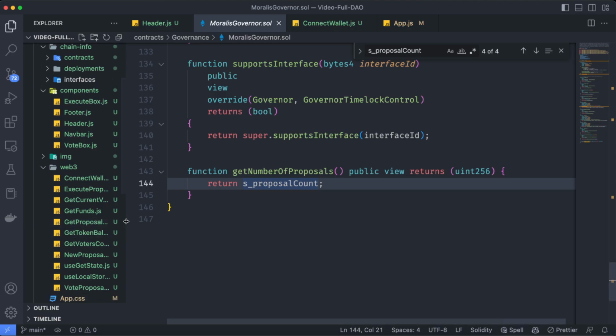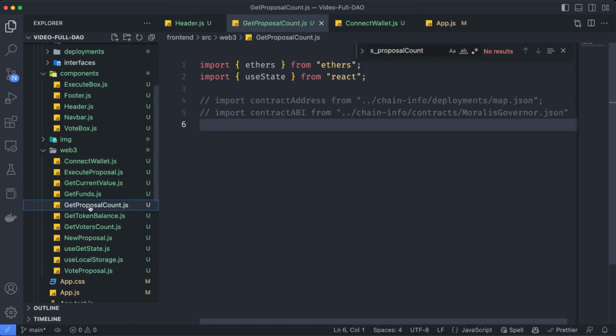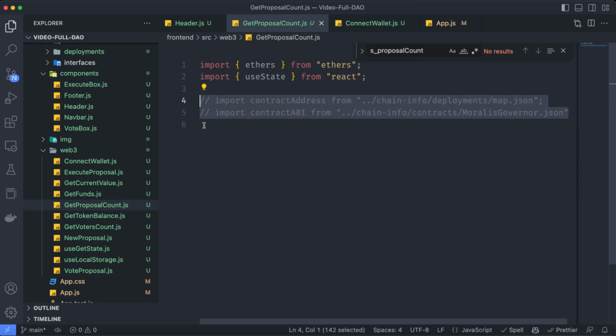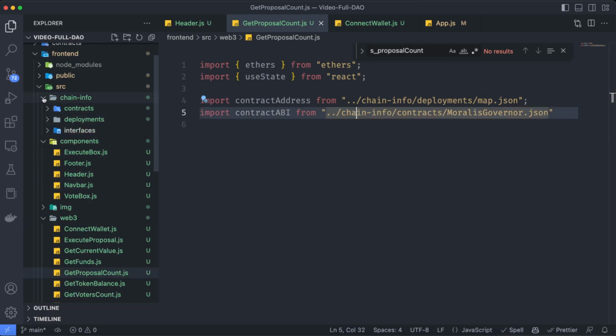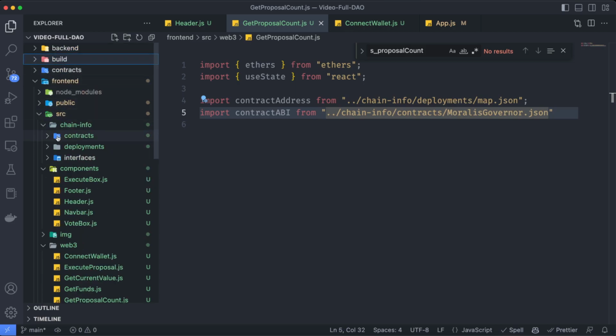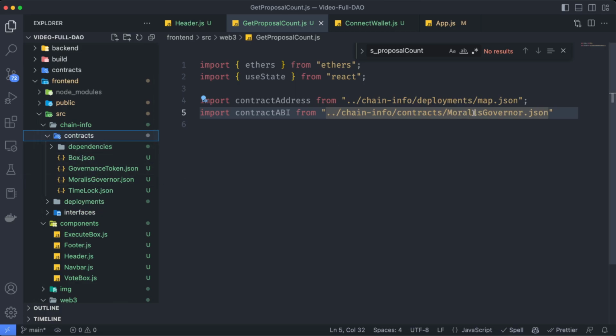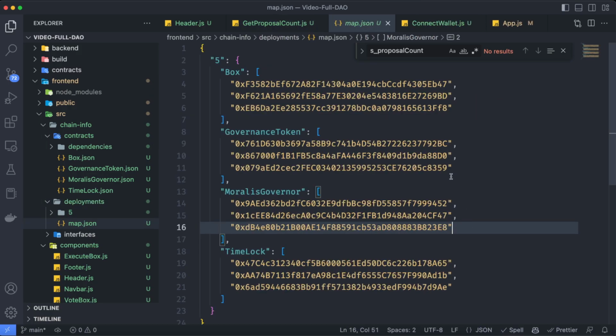Here on the Web3 files, I have another file called get proposal count, which already has some imports. Here we have the imports for the contract API and the Moralis governor. So uncomment this, and these imports, of course, come from the chain info folder we just sent from the build folder on Brownie. And here we have the contracts, again, Moralis governor, as you can see here. And we have the map of the deployments, which we already know are all of these addresses. We are going to always take the last one, which is going to be the one at the index 0 on each one of those.